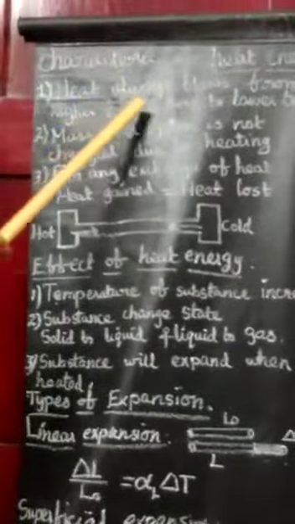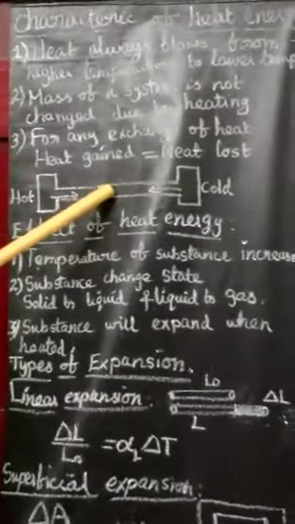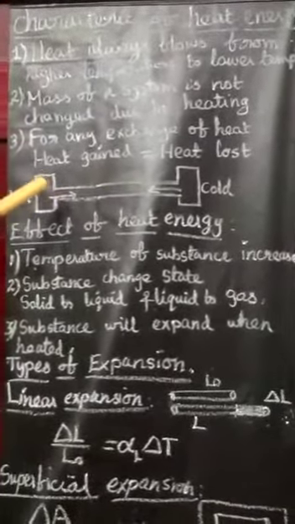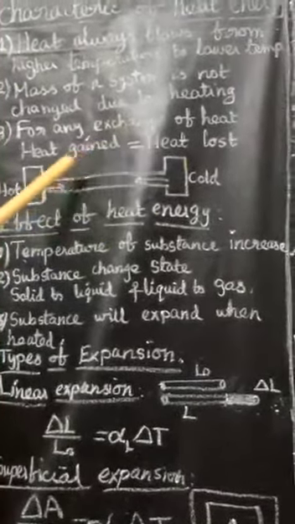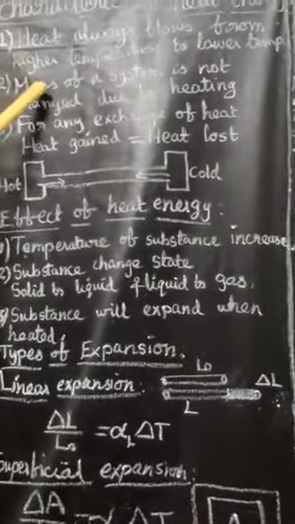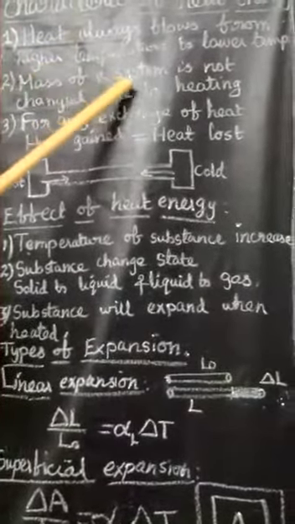The first one, heat always flows from higher temperature to lower temperature. When we apply some amount of heat energy to the substance, that energy will move from the higher temperature to the colder, lower temperature. Second one, when you apply heat energy, the mass of the substance is not changed. So the mass of a system is not changed due to heating.